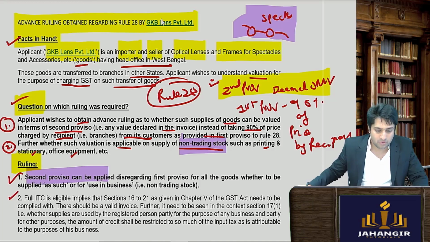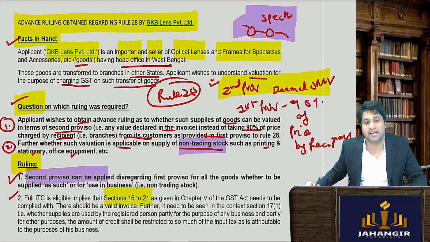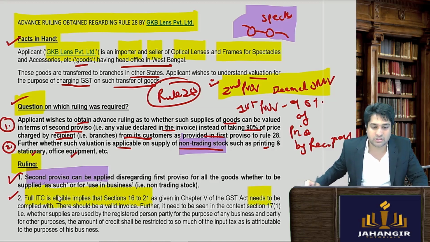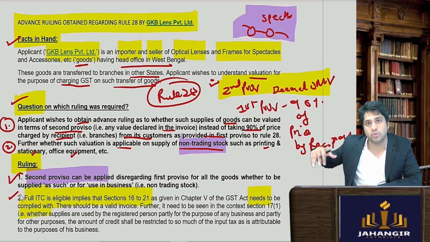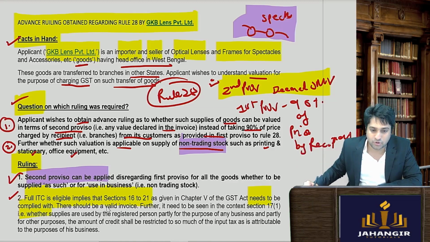Second, अब जो section 16 to 21 है, it talks about the ITC, input tax credit, full ITC. Is eligible implies that section 16 to 21 needs to be complied with. So in order to get the credits and everything, you have to comply with the ITC rules, which will come in the later part. They should have a valid invoice. These are the conditions given.